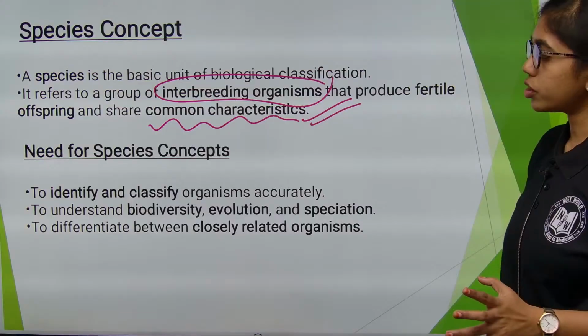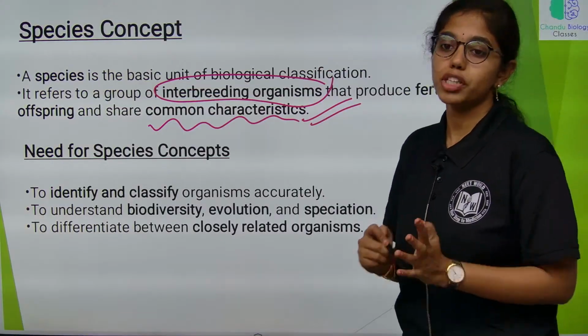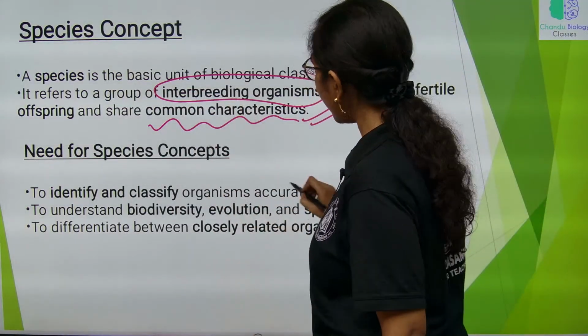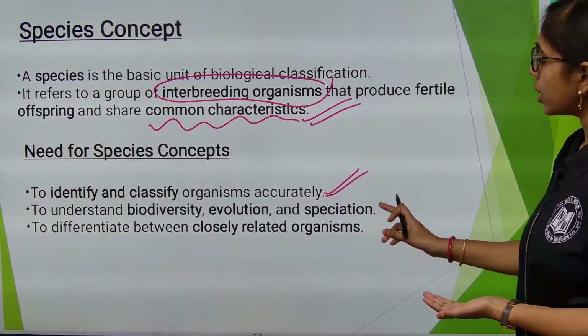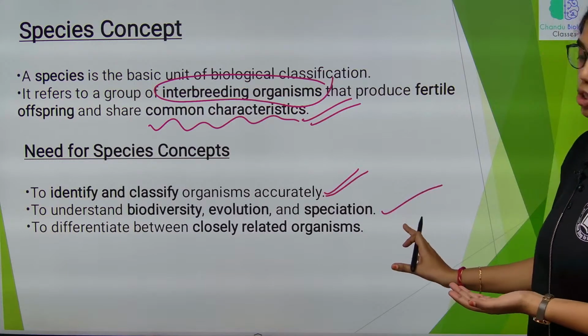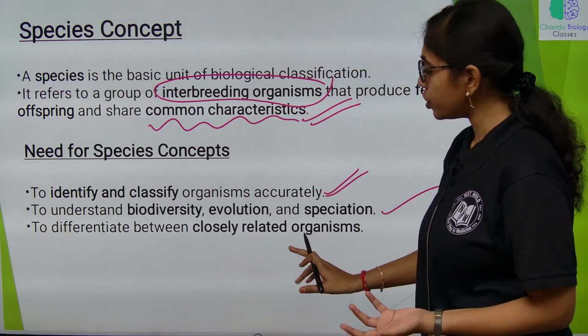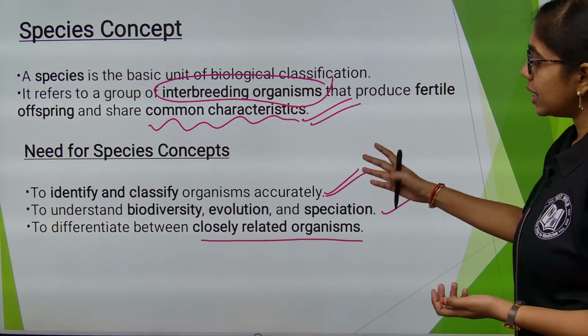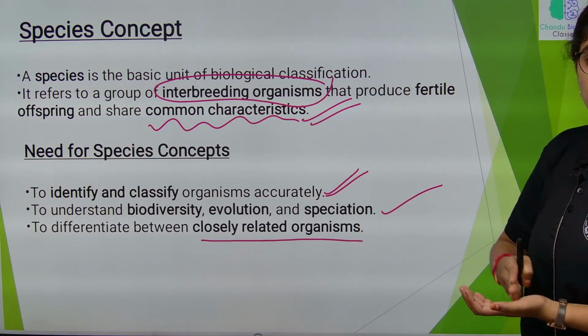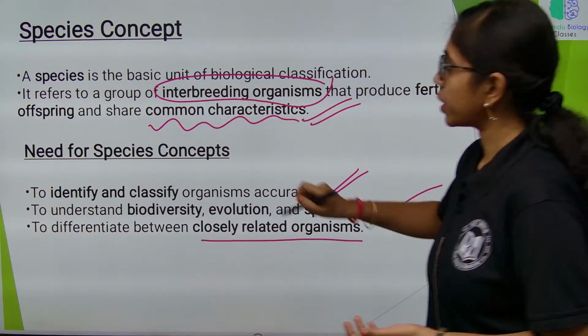Need for species concepts: why do we need different species concepts? To identify and classify organisms more accurately, to understand biodiversity, evolution and speciation, and to differentiate between closely related organisms. This forms the basic need for species concepts.